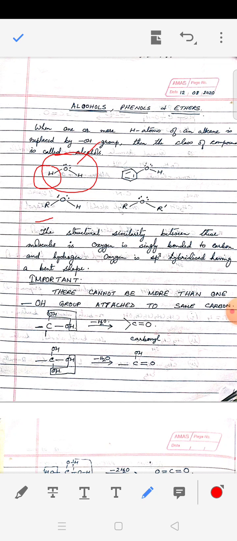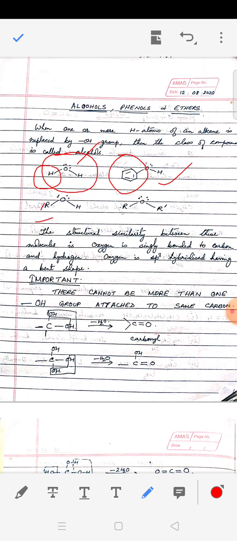Now when we replace one of the hydrogens of water by any alkyl group, then the class of compound which we get is called aliphatic alcohol group. I mean alcohols are aliphatic only. Now similarly, instead of replacing the hydrogen by alkyl group, if I replace it by a benzene ring, phenyl group, then the class of compounds which we get is called phenol.